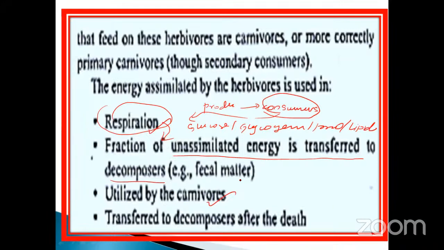Okay, these are the important things. The energy assimilated by the herbivores is used in respiration; a fraction of unassimilated energy is transferred to the decomposer, utilized by the carnivores and transferred to the decomposer after death. These are the steps that occur.